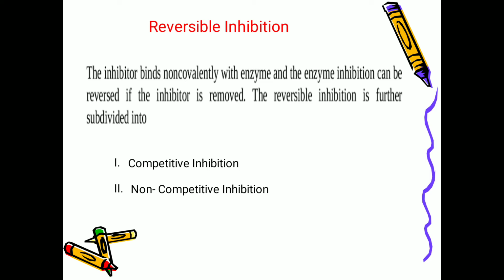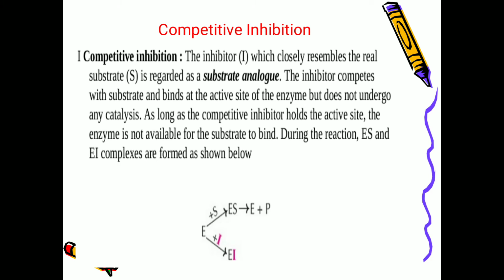And this reversible inhibition is further subdivided into two, that is competitive inhibition and non-competitive inhibition. In competitive inhibition, the inhibitor which closely resembles the real substrate is regarded as a substrate analog. Here the inhibitor structure is almost similar to the substrate, so that it can compete for the active site to bind with the enzyme.